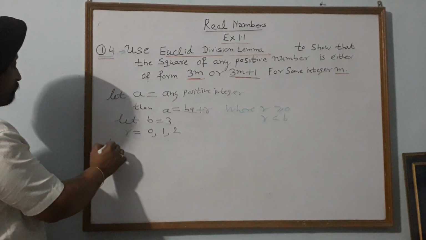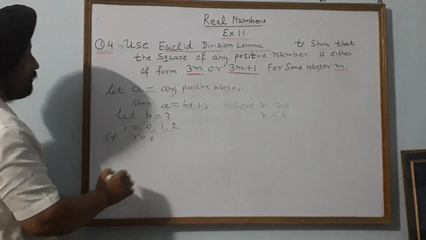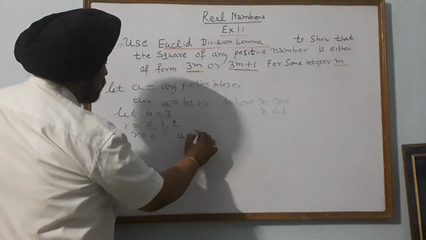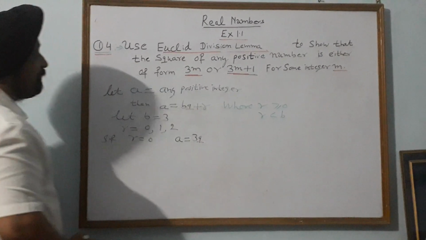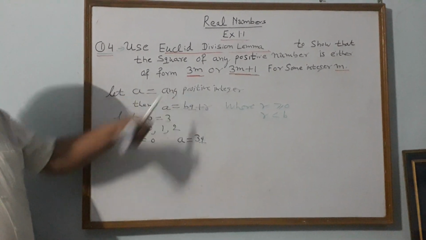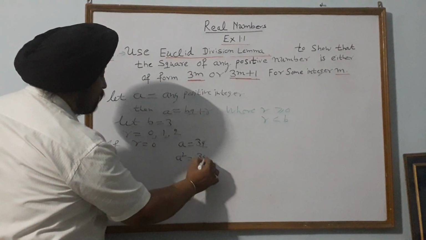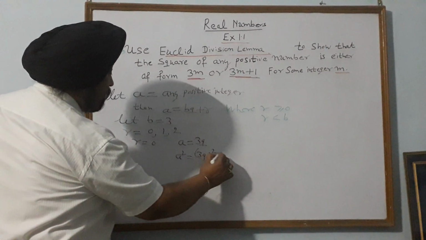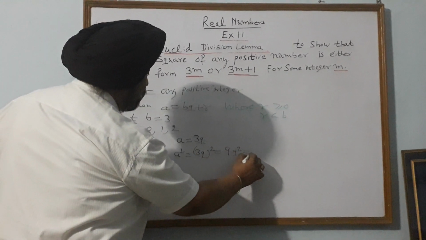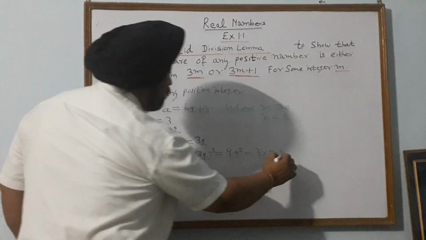If r is equal to 0, what is a? a is equal to 3q. And now we have to prove that the square of this number a is of the form 3m. So what is a square here? a square is equal to 3q whole square. So what is that? It is 9q square, and it is of the form 3 into 3q square. And it is of the form 3m.